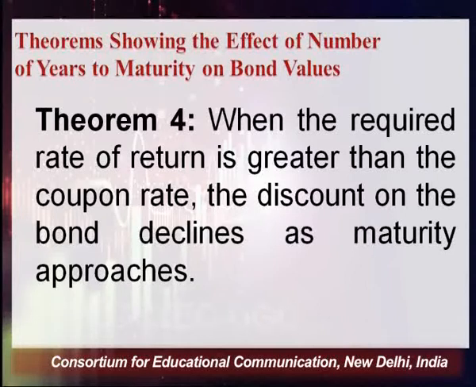This theorem says that when the required rate of return is greater than the coupon rate, the discount on a bond declines as maturity approaches. Which means that if you are coming closer to the maturity period, your discount on the bond will decline because the required rate of return is greater than the coupon rate. So this theorem is giving you a conditional statement: when the required rate of return is greater than the coupon rate, the outcome will be that the discount on the bond declines as maturity approaches.